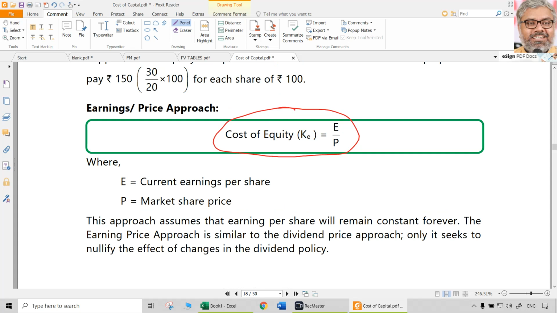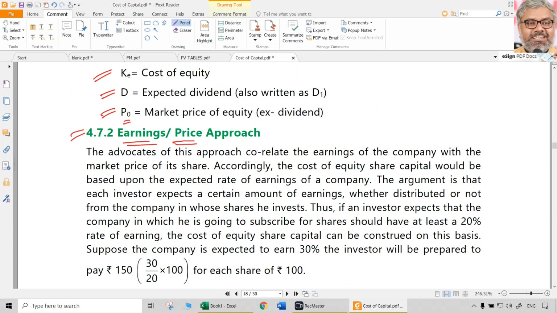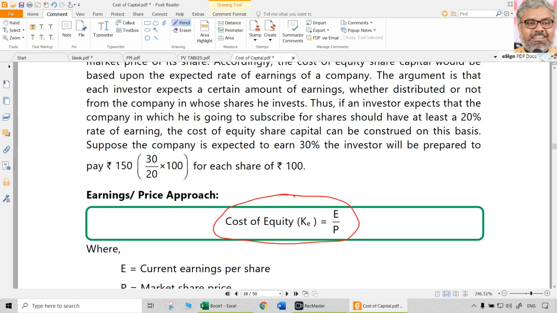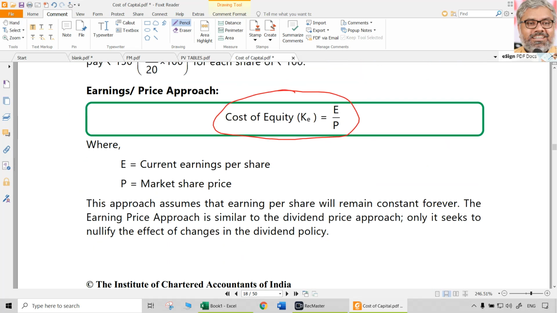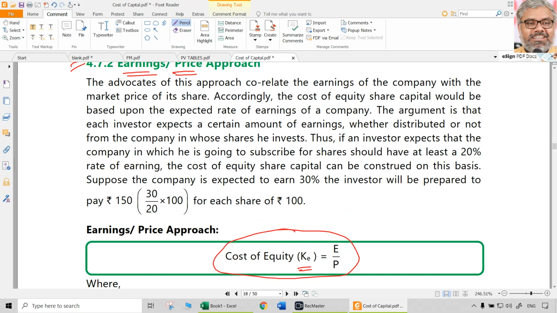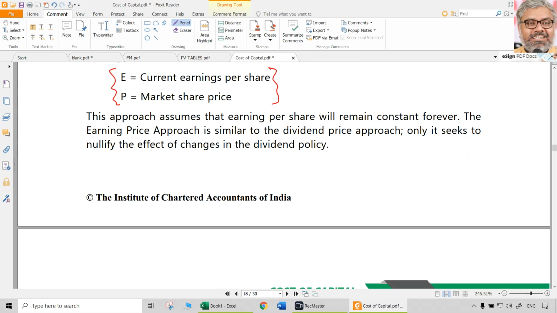So the expectation will be there, which can be looked at if the data is available. If the data is not available, whatever the current earnings are, that only can be taken. So earnings per share divided by market price per share is what is earnings yield, and the same thing is now cost of equity under a different approach. This is the earnings price approach. That is the second approach for computation of cost of equity.